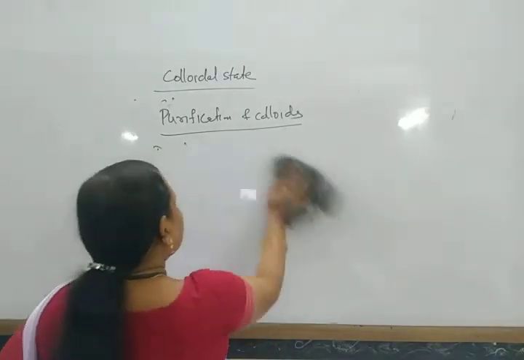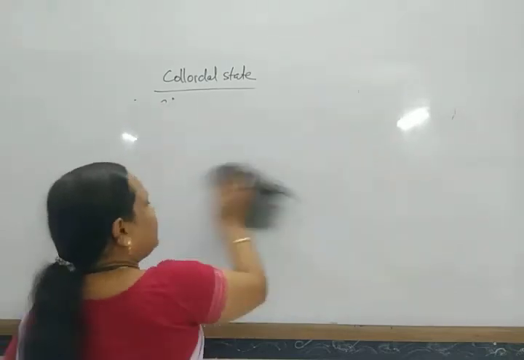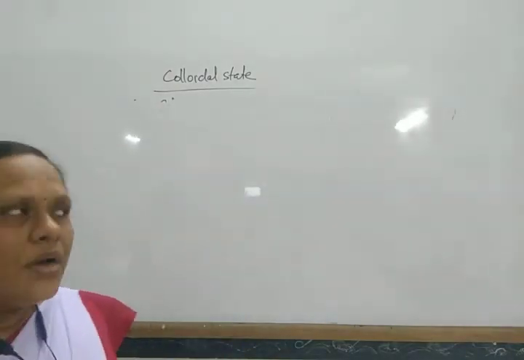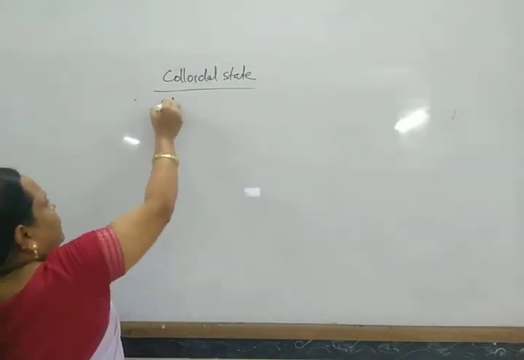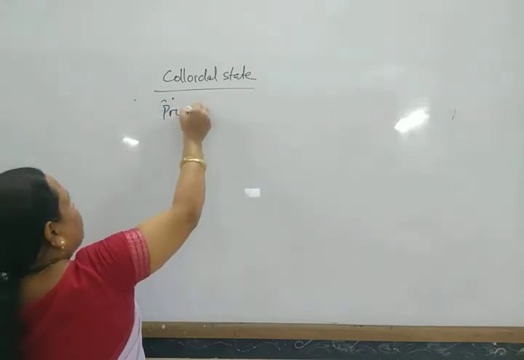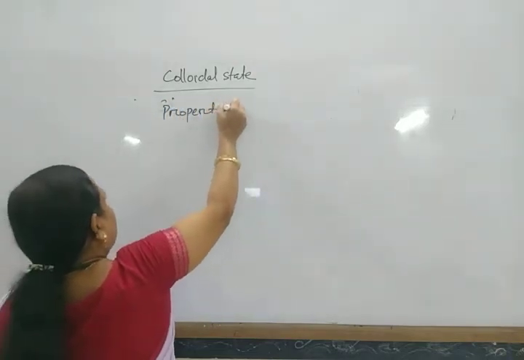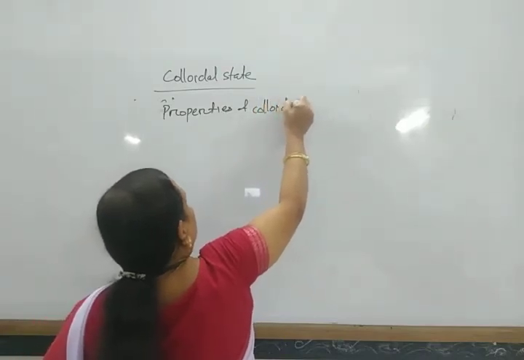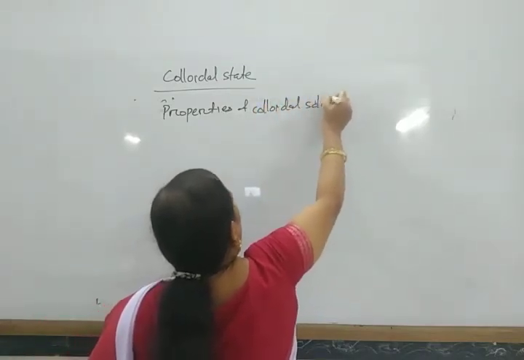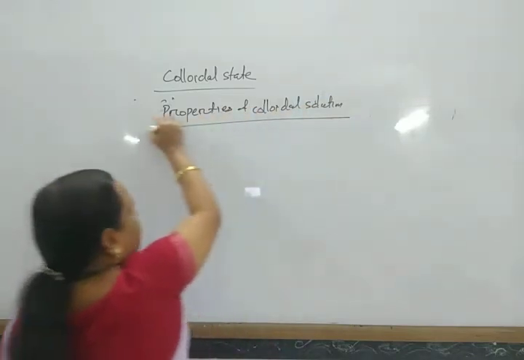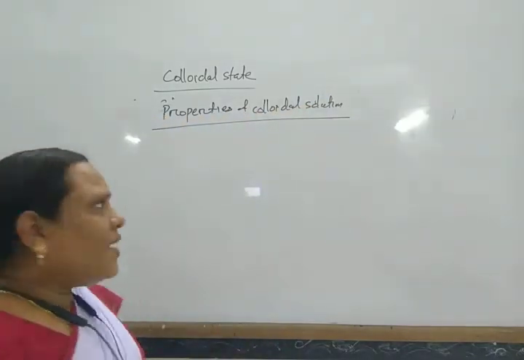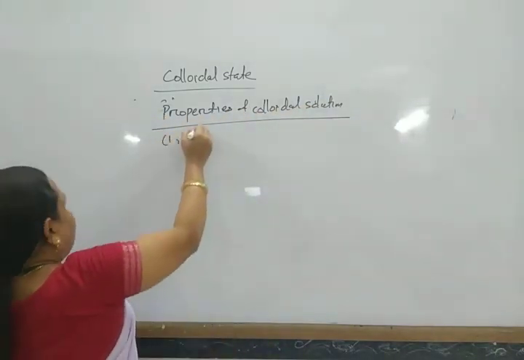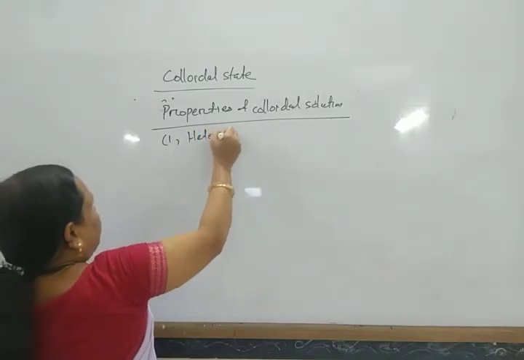Next, another part of this chapter. Next, come to the properties of colloidal solutions. The first thing, these are heterogeneous in nature.